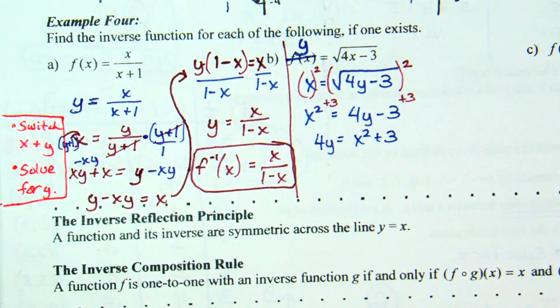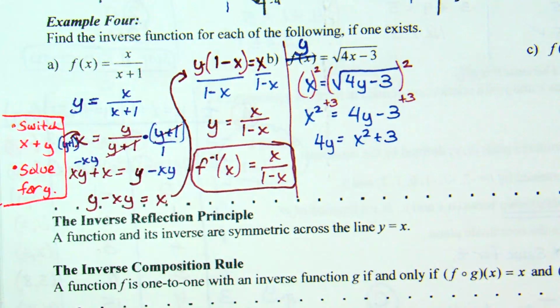And so now I'm going to have 4y equals x squared plus 3. And if it's 4y equals x squared plus 3, we need to divide by 4. Now, 4y divided by 4 is going to leave us with y.